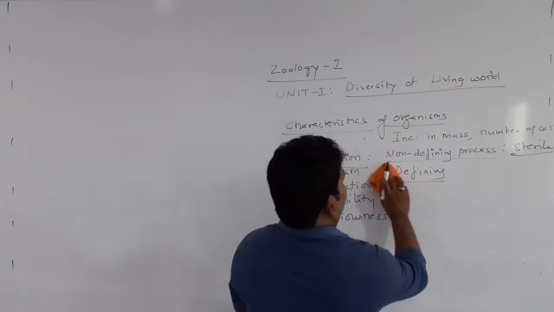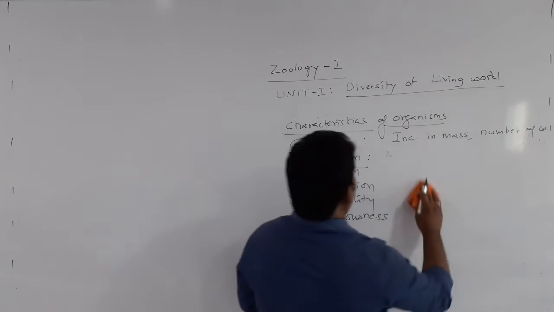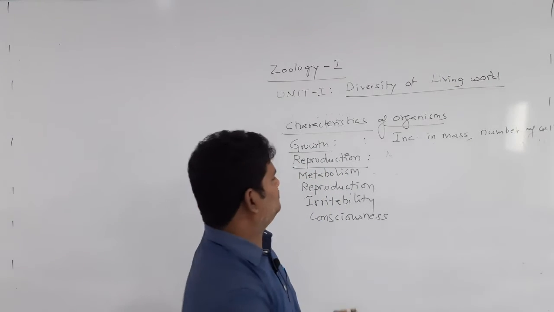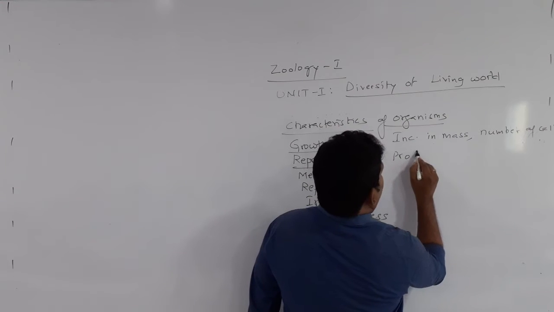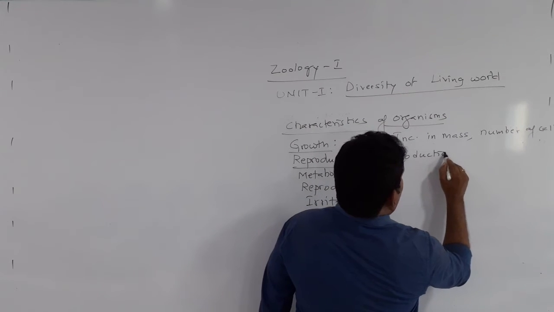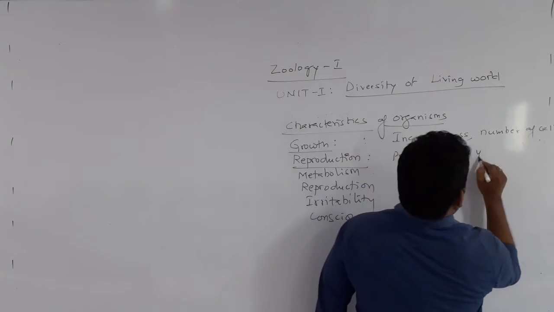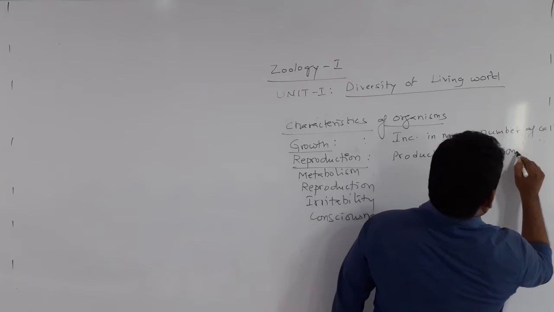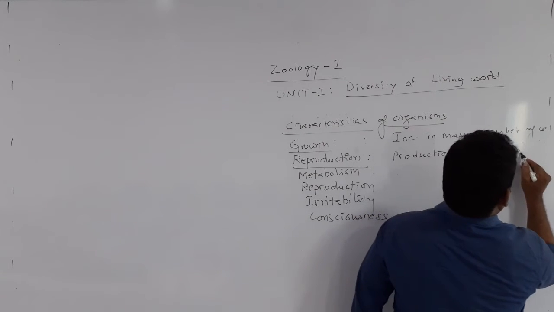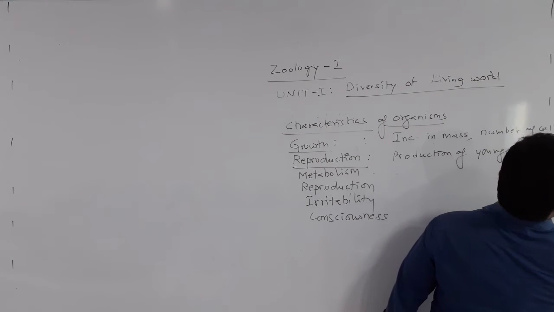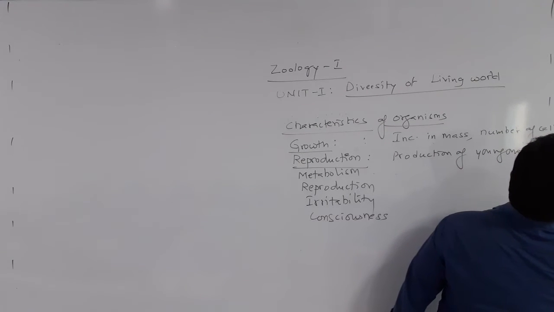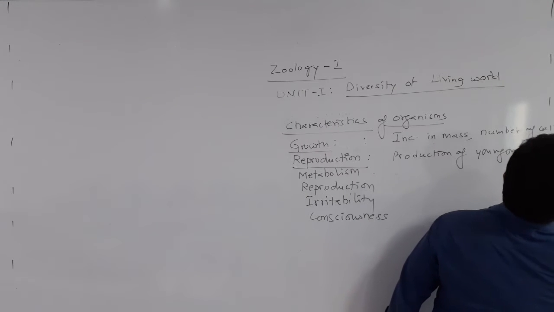Now see the definition of reproduction. What is reproduction?